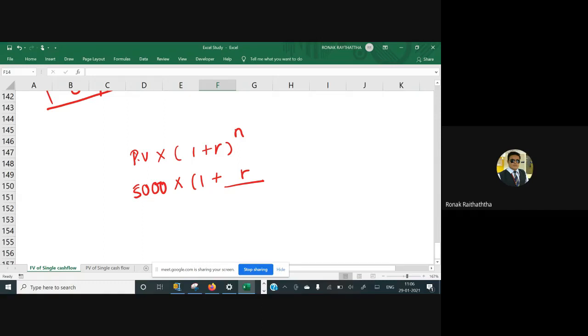So in 1 year, R is given to you on a yearly basis. This is a yearly R. So if you want to find a daily R, you obviously will have to divide it by 365, right? And raised to n, so whatever the number of years are given to you, multiplied by 365.